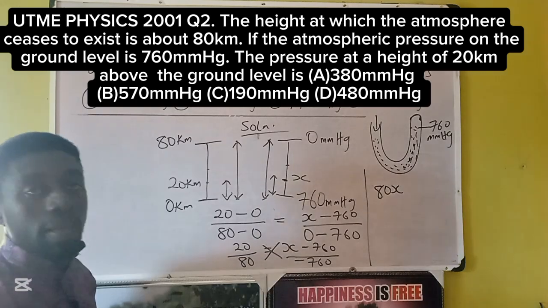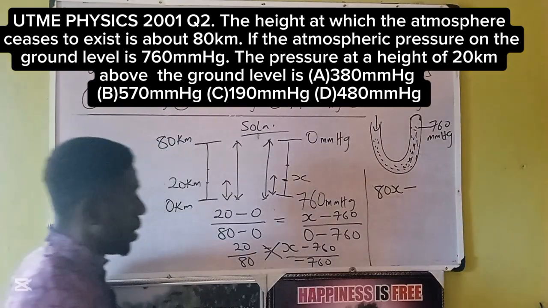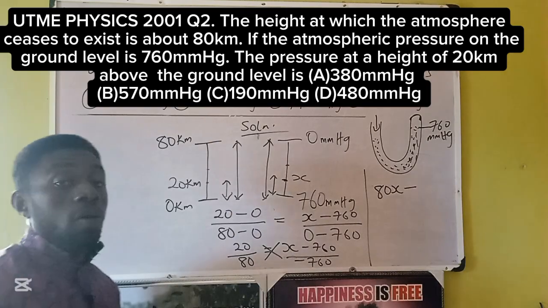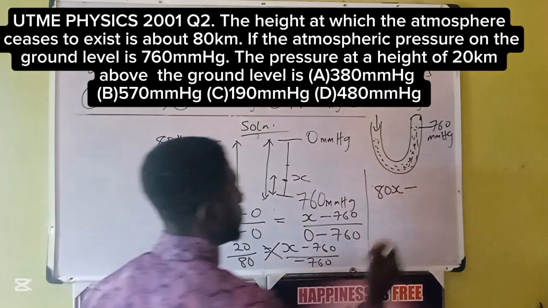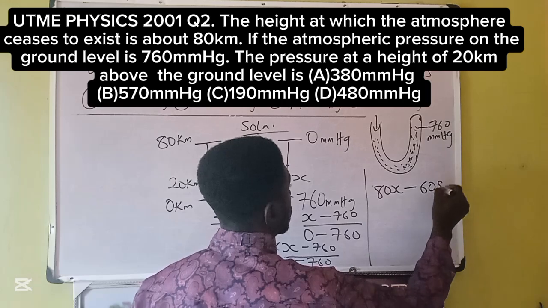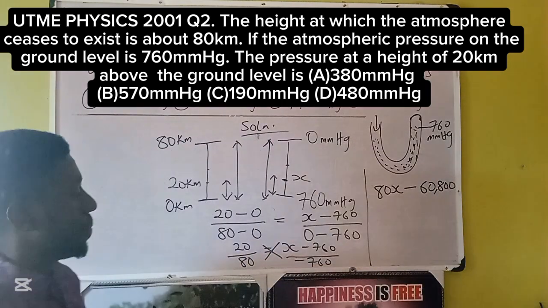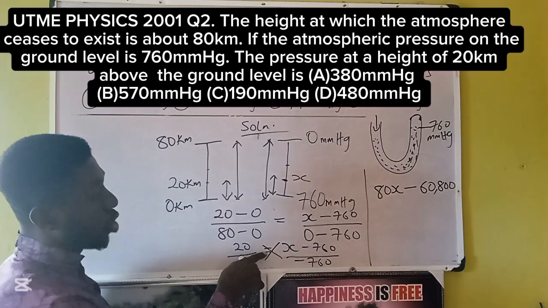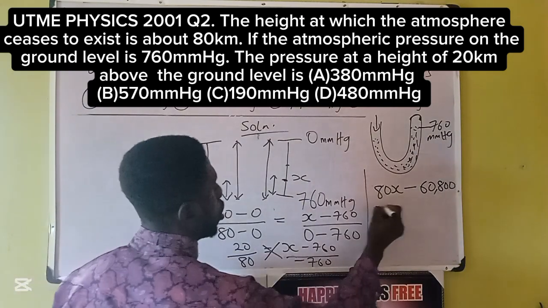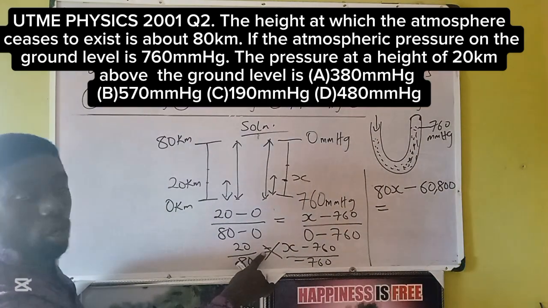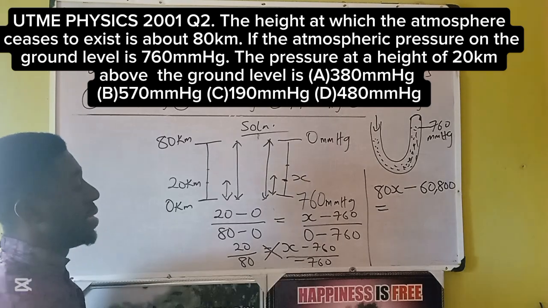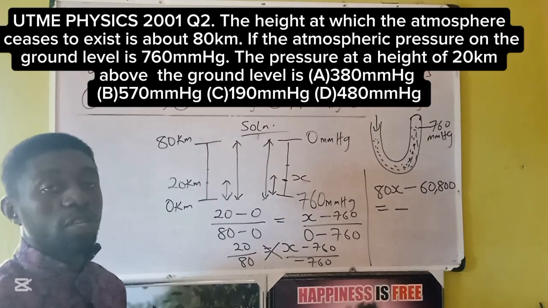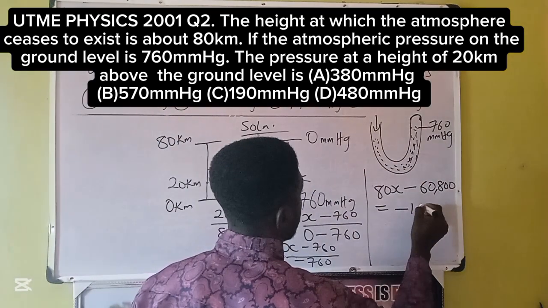Plus times minus is minus, 80 times 760. We got 60,800. Recall that is equal to, maintaining your equal sign, 20 times minus 760, which gives minus 15,200.